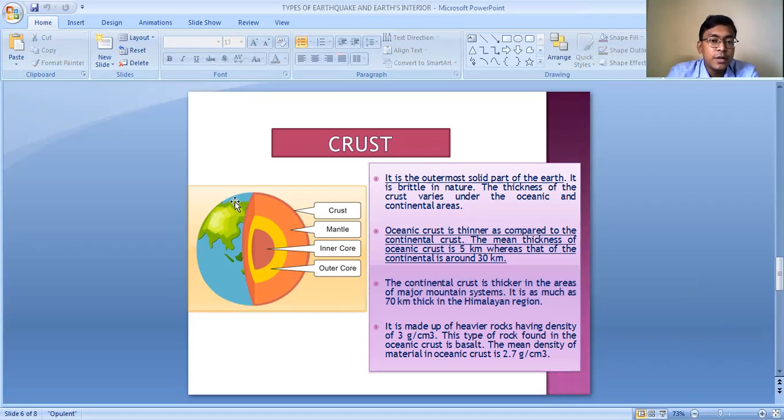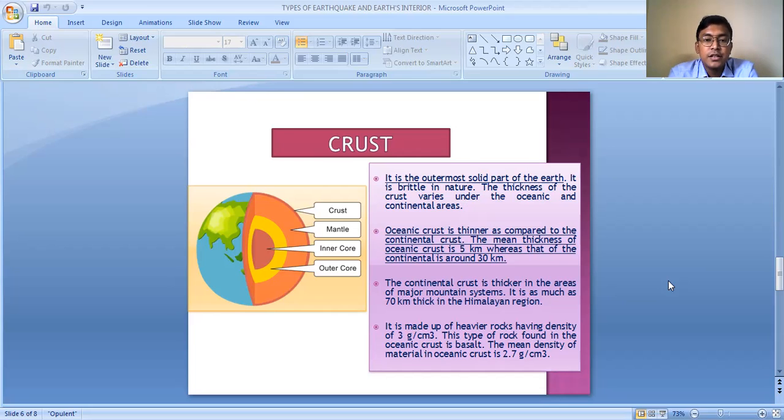Here you can see the interior of the earth. The topmost part is known as the crust, and then we have the mantle, and then the core, the yellow and light purple shade. This core is further divided into two sections: the inner core and the outer core. It is said that the inner core is in solid form. So this is the crust, which forms the outermost layer of the earth.